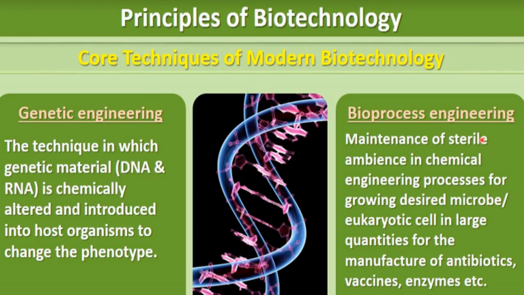Then bioprocess engineering. Bioprocess engineering is the maintenance of a sterile ambience in chemical engineering processes for growing the desired microbe. Sterile ambience means microbe-free condition. If we are growing any microbe and there is any contamination, then obviously the desired microbe will not grow.